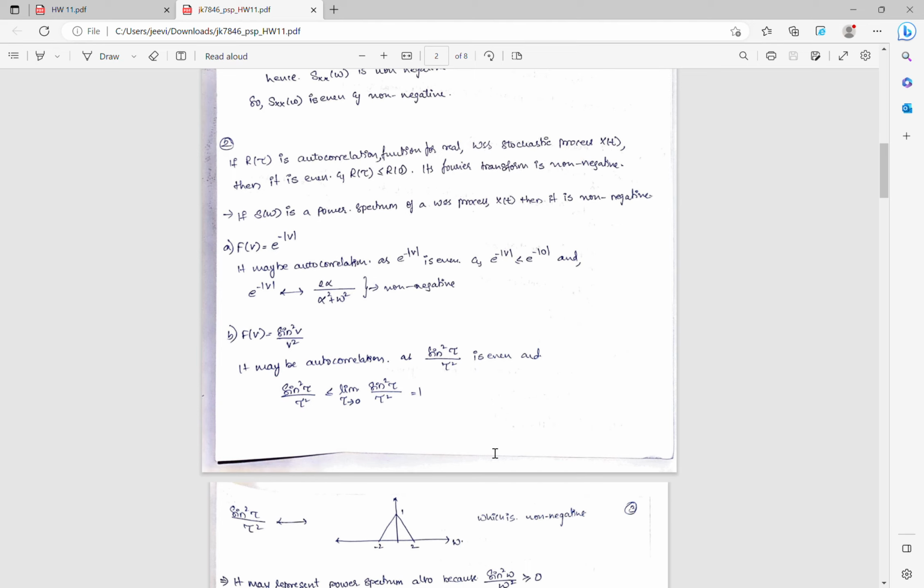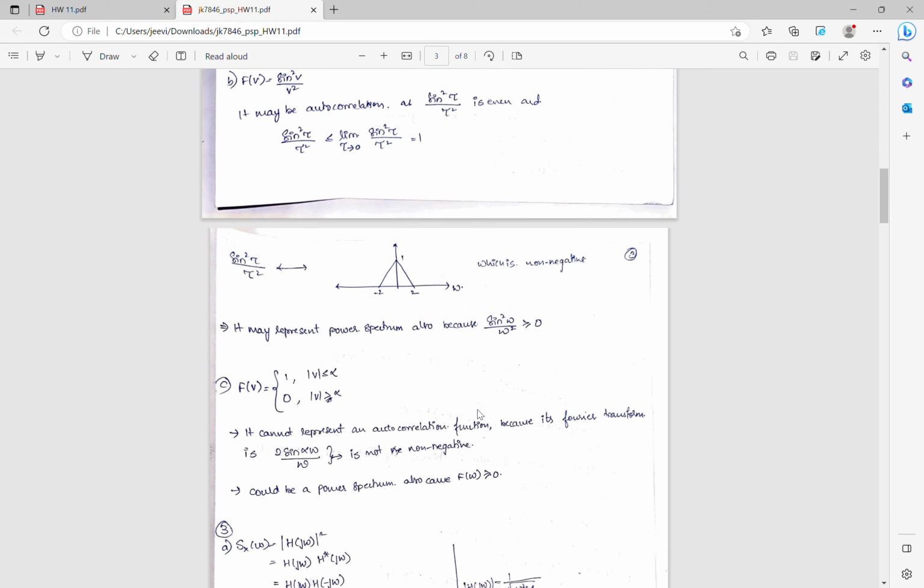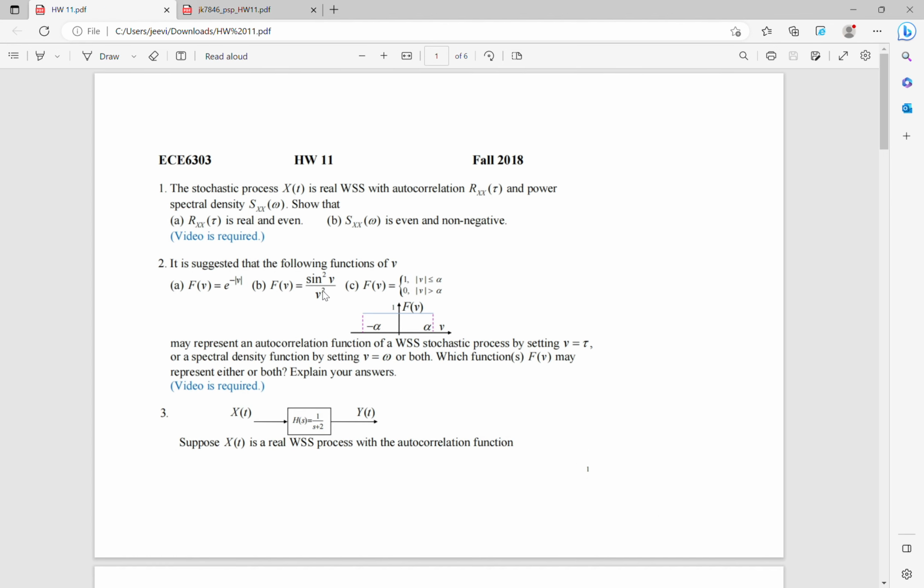Therefore, in the second question, A can be an autocorrelation and it is non-negative. And in B, it can also be an autocorrelation and it is also non-negative. And C cannot be an autocorrelation and it cannot be non-negative. That's it. That is the solving of the second question. And here we've pretty much solved everything. Therefore, A is both autocorrelation and non-negative. B is autocorrelation and also non-negative. And C is neither autocorrelation nor non-negative. Therefore, this is the solving of the second question.